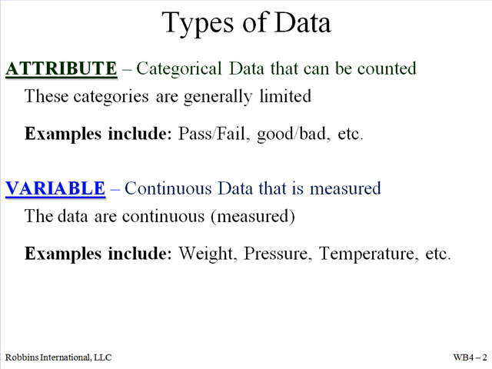There are two types of data. We will be working with both types. Attribute data is data we can put into categories. This type of data is counted. Items such as pass, fail, or red, blue, green is considered attribute data. Anyone that has answered a survey or rated something on a scale of 1 to 5 is using attribute data. Those are 5 distinct categories.